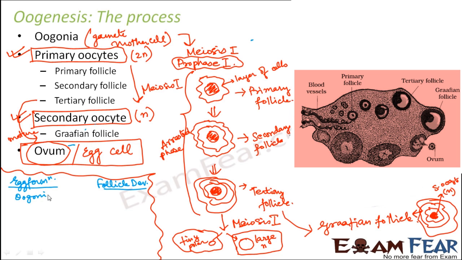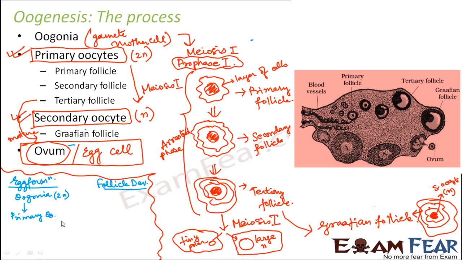A lot of oogonia are formed inside the ovary when it is in the embryonic development stage. So inside the fetal ovary, the oogonia are formed. These are the gamete mother cells which are diploid cells. Now these cells try to undergo meiosis 1 and they get arrested in the prophase 1, and that is when they form primary oocytes.